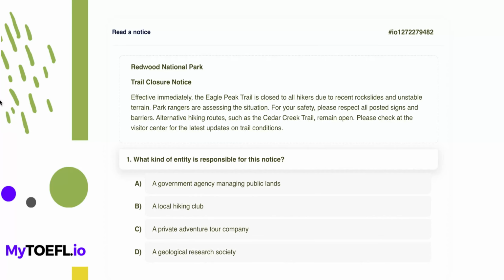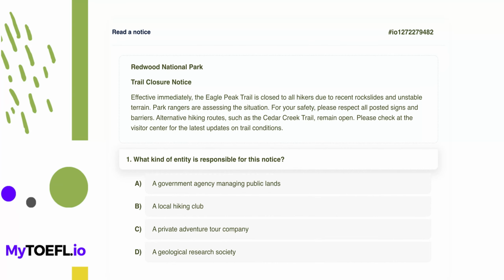Hello! Today we will solve a question from the TOEFL reading section, focusing on the read a notice question type. We will practice understanding everyday notices, identifying rules, instructions, or key conditions, and selecting the most accurate answer based on practical, real-life written information.